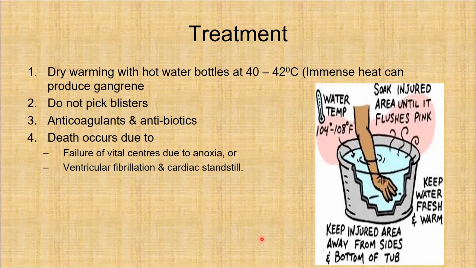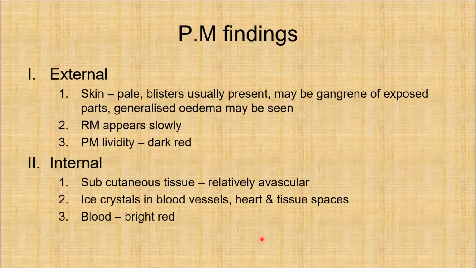So we have to dry warm the patient with hot water bottles with the water temperature of 104 to 108 degree Fahrenheit, and soak the injured area until it flushes pink, and keep the water fresh and warm, and keep the injured area away from sides and bottom of the tub. These are the precautions to be taken while dry warming the patient with hot water bottles.